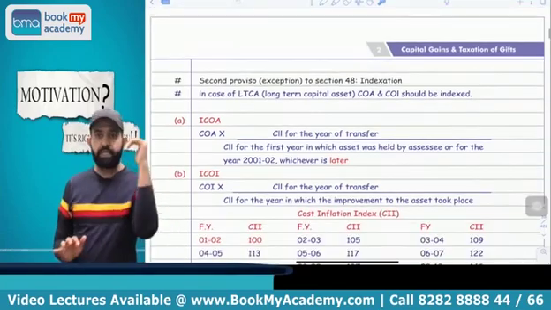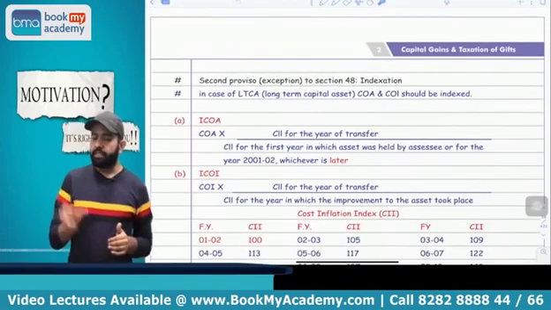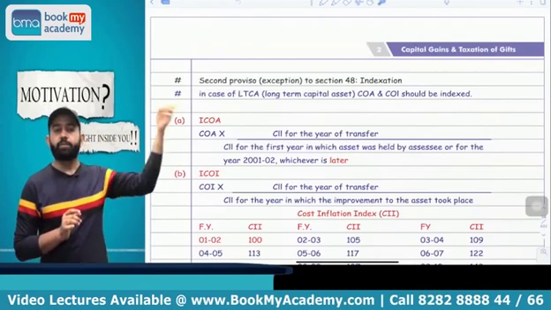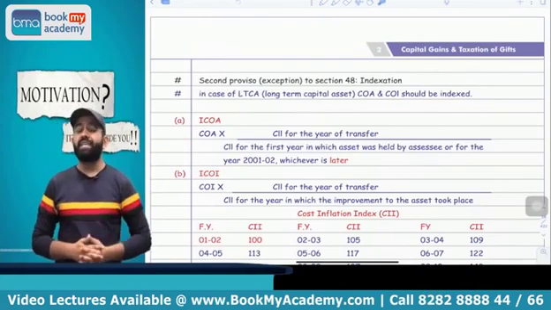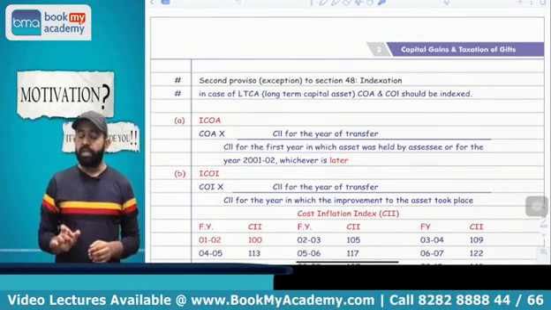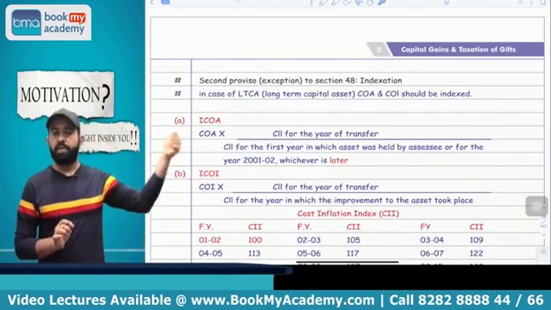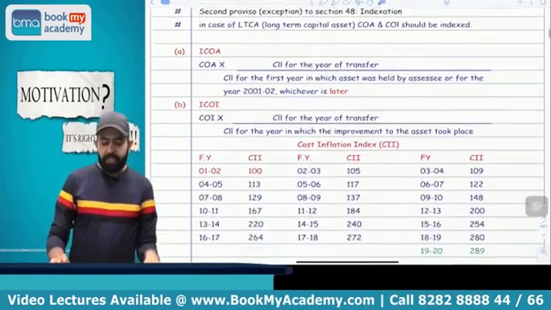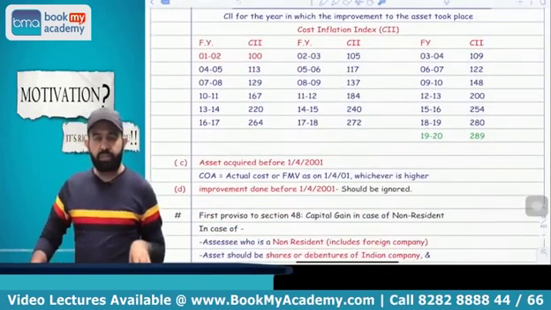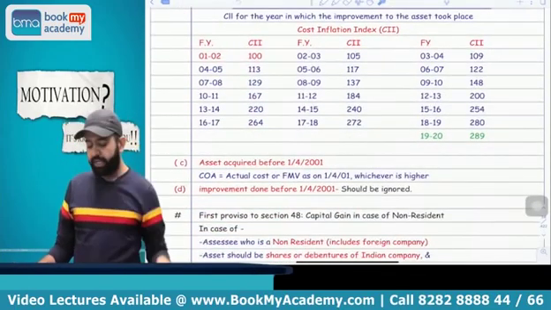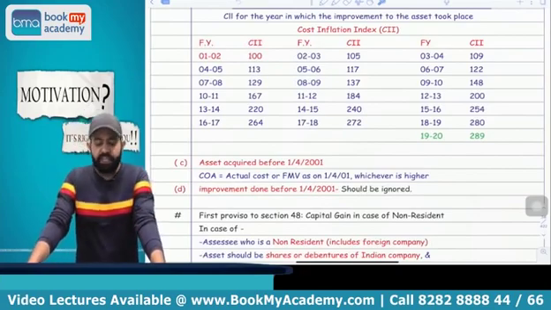So please try to understand. For index cost of acquisition, just take the cost of acquisition, multiply by the index of the year of transfer and divide by the index of the year of acquisition. And for index cost of improvement, take the cost of improvement, multiply by the index of the year of transfer, divide by the index of the year of improvement. Now this index number, you have to just remember that the index number for 2001-02 was 100, and for your examination, that is financial year 19-20, your index number is 289.